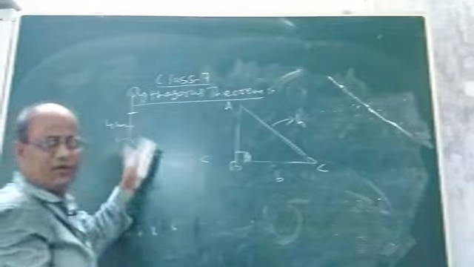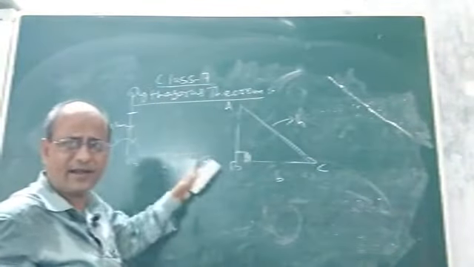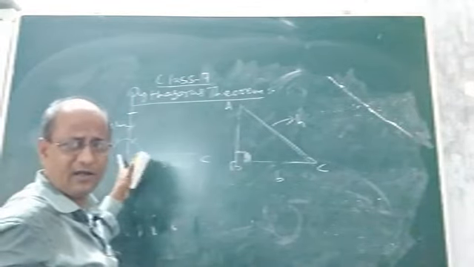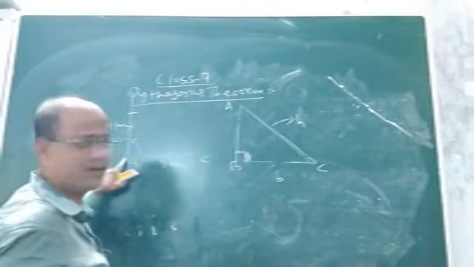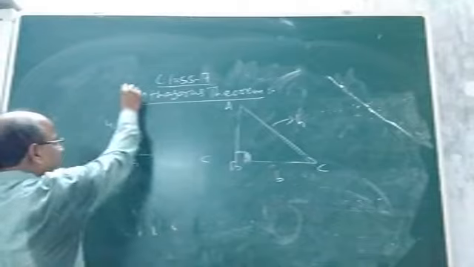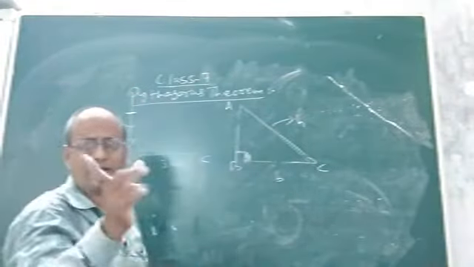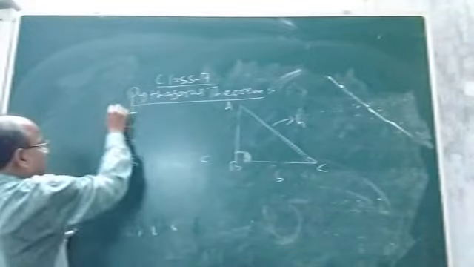You see what he did, he took a side of suppose 3 cm, then he constructed 90 degree at this vertex B, then from here he cut an arc whose length is say 4 centimeter. Suppose name this as A.